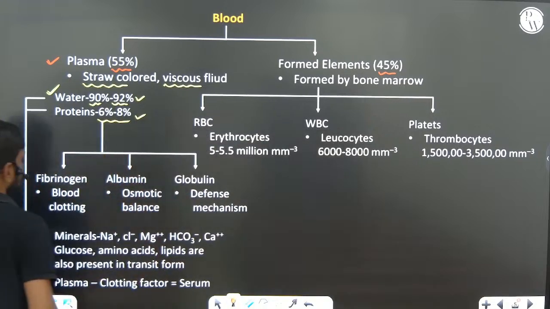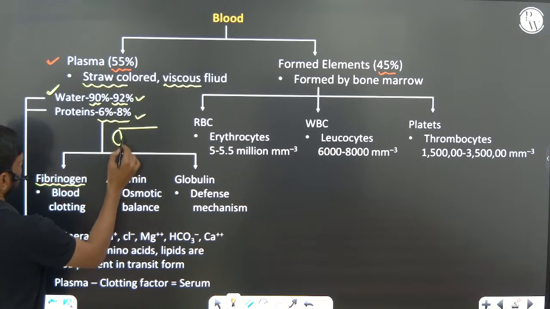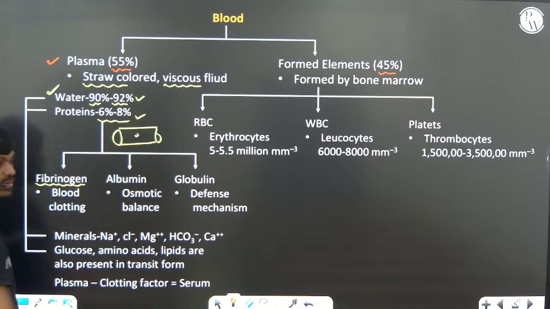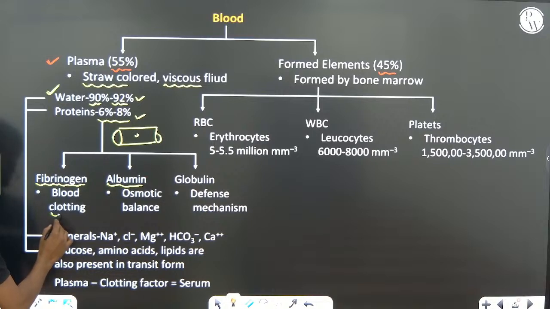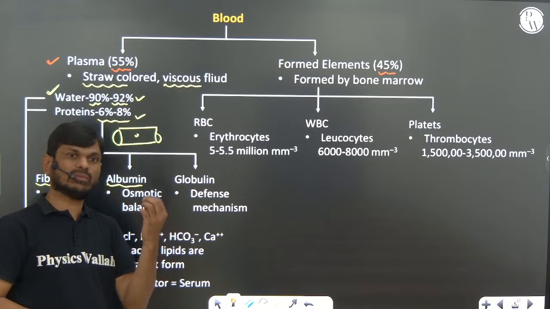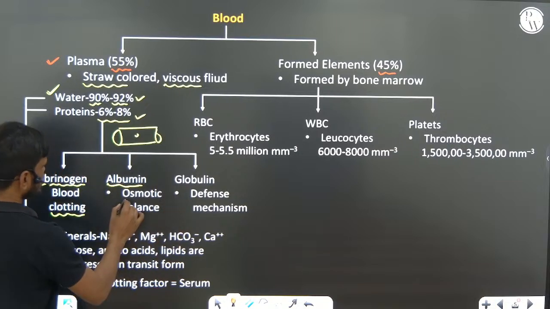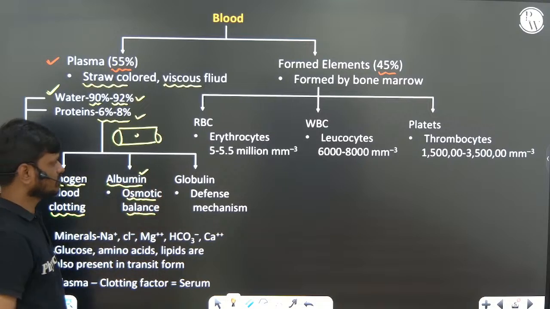So proteins: fibrinogen is a protein present in blood plasma. Fibrinogen and albumin. Fibrinogen is a blood clotting protein that helps in coagulation or clotting of blood. And osmotic balance is maintained by the albumin protein.